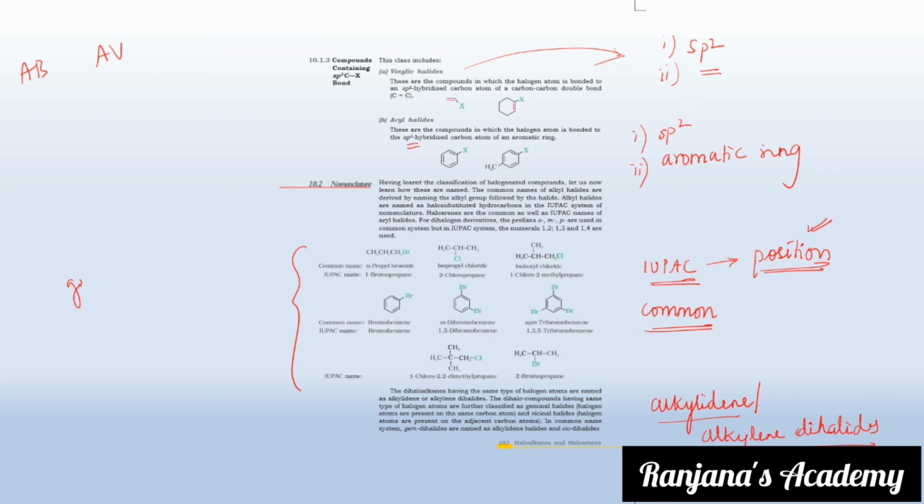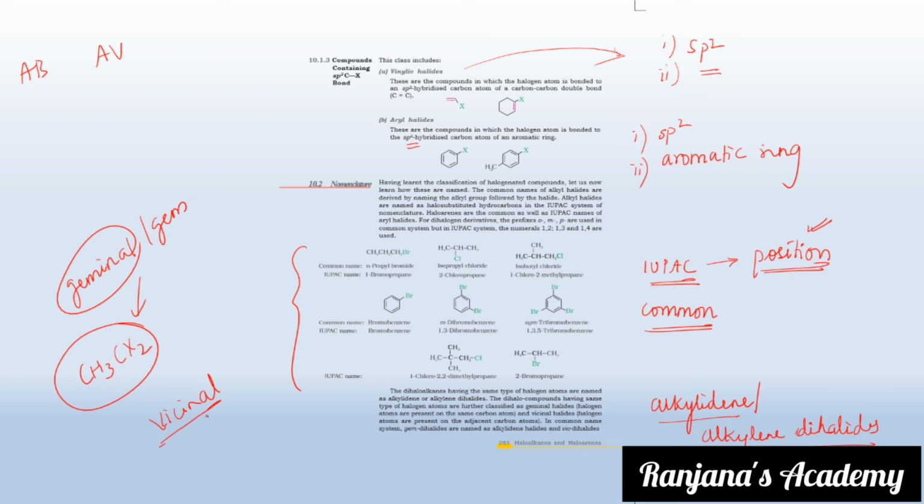So what are geminal halides? Geminal halides or gem dihalides are those where both halogens are attached to the same carbon. For example, CH3CX2. This is an example of a geminal dihalide. Why? Both the halogens are attached to the same carbon. Then what is vicinal?